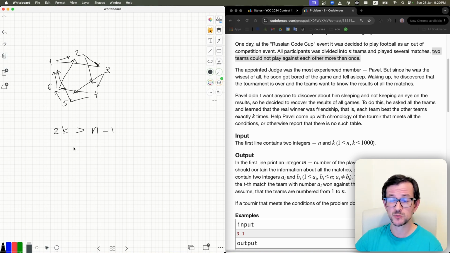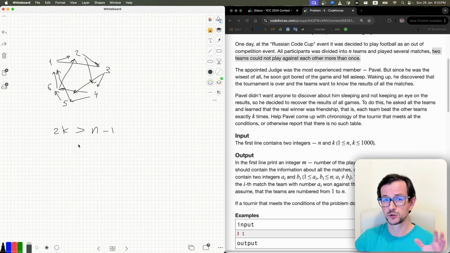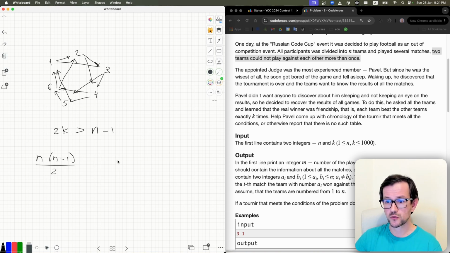Sometimes you can just believe it's impossible. Sometimes you can prove it. It's usually better to have at least something, at least why it's impossible. And the simple reason is to count the total number of games. So the total number of games is n times n-1 divided by 2. And the total number of games we need is n multiplied by k. n multiplied by k should be less than or equal to this number, and it immediately gives you the same thing.